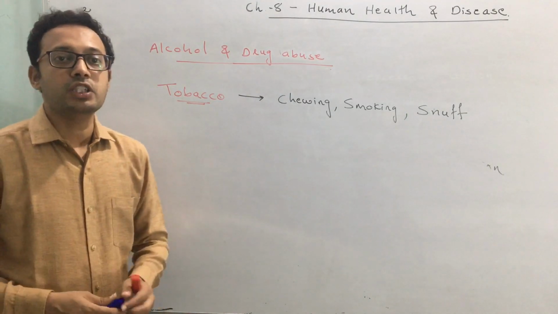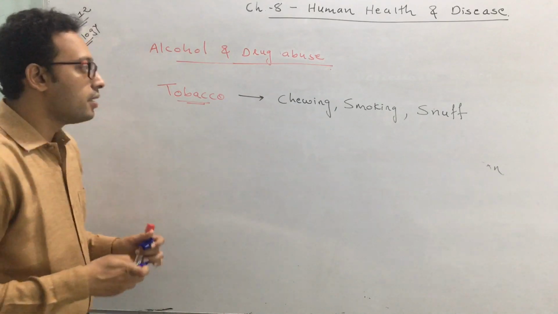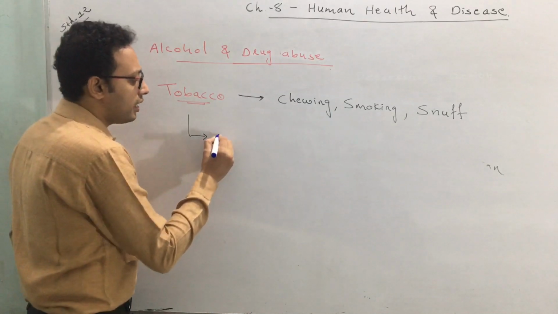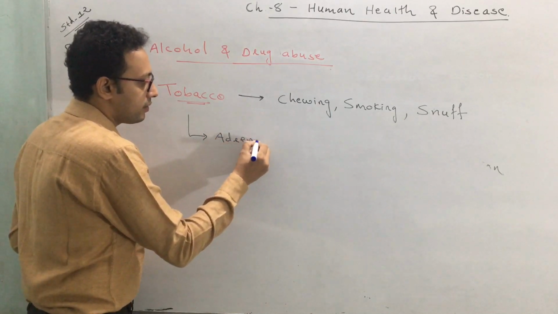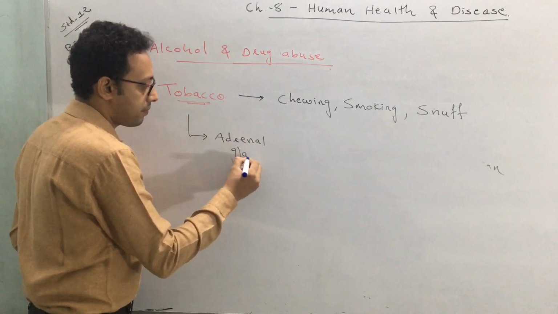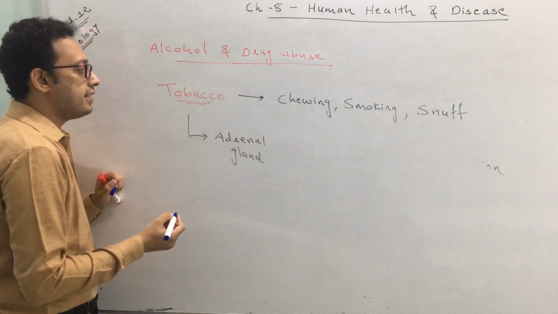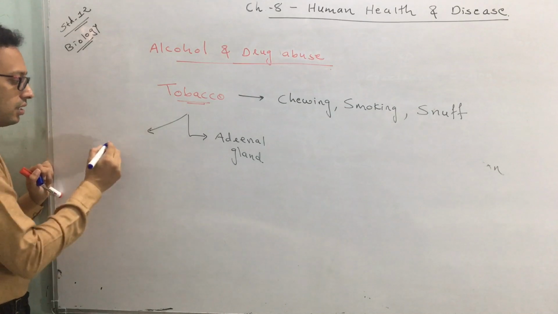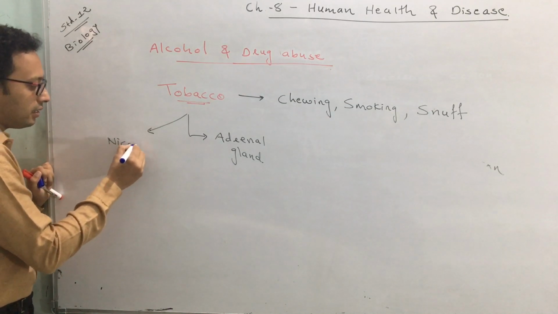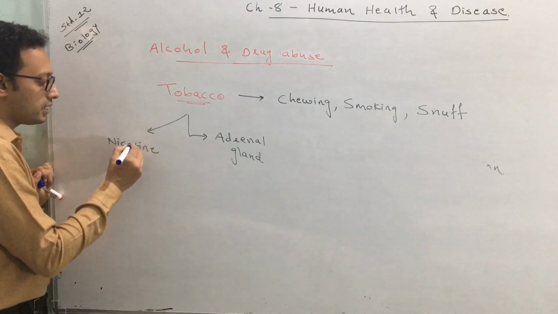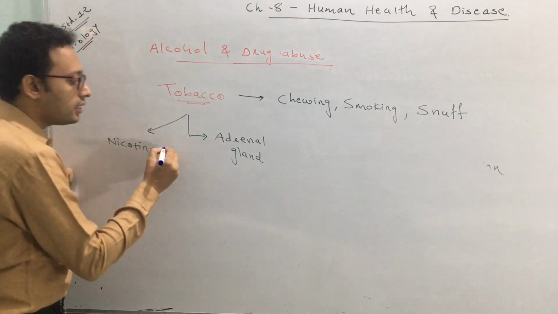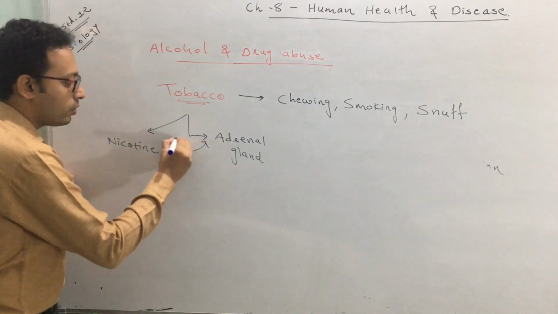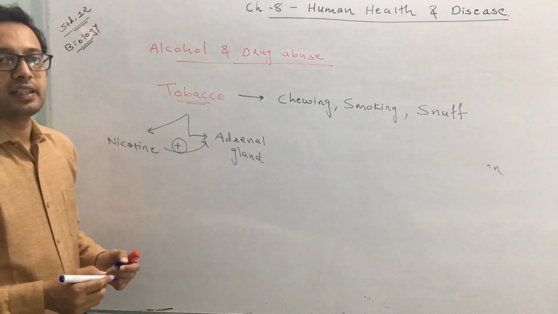But this tobacco is also harmful to our body, because it acts on the adrenal gland. Okay, how does it act on the adrenal gland? Because tobacco contains a lot of chemicals, but one of the most important chemicals found in tobacco is nicotine. This nicotine has an action on the adrenal gland, meaning it promotes or stimulates the adrenal gland.